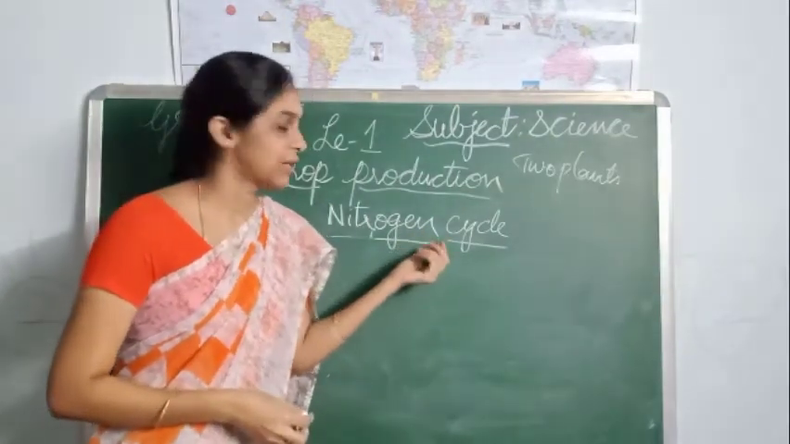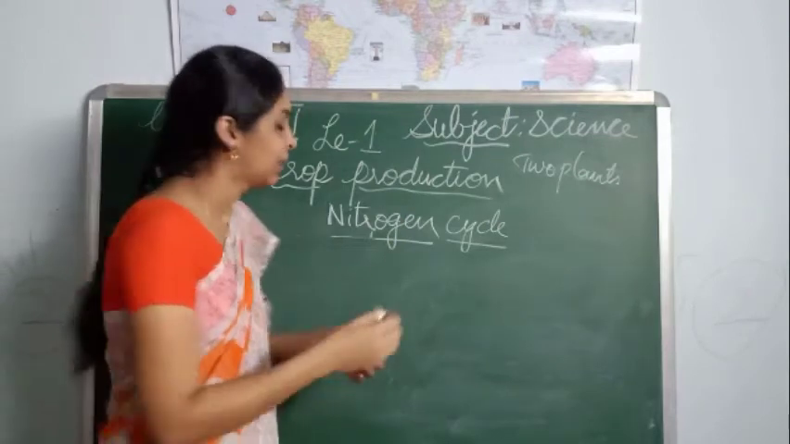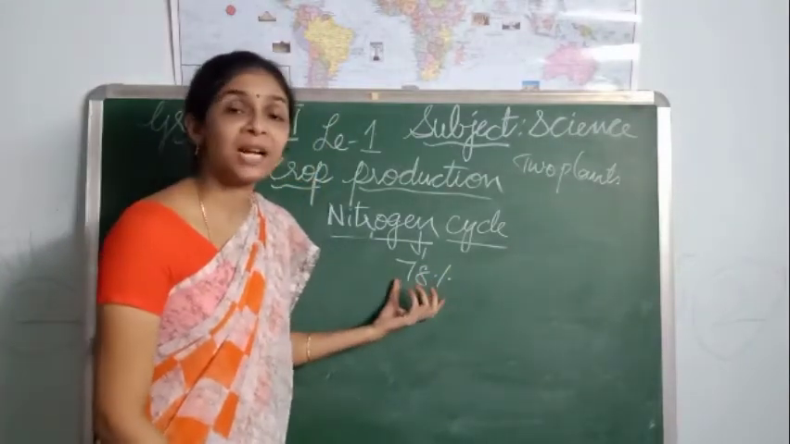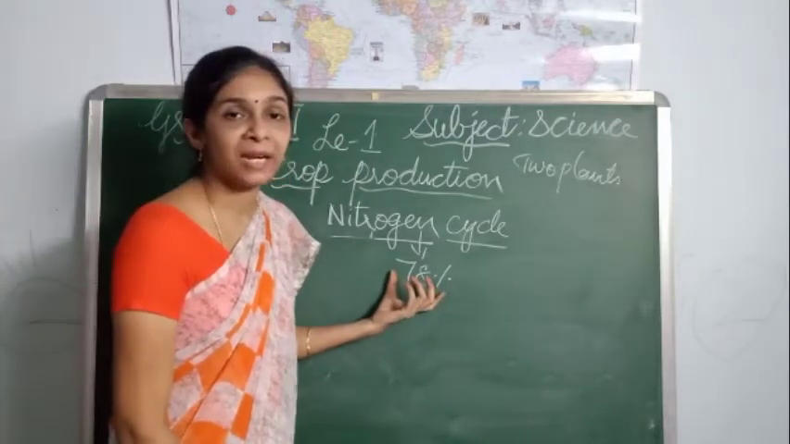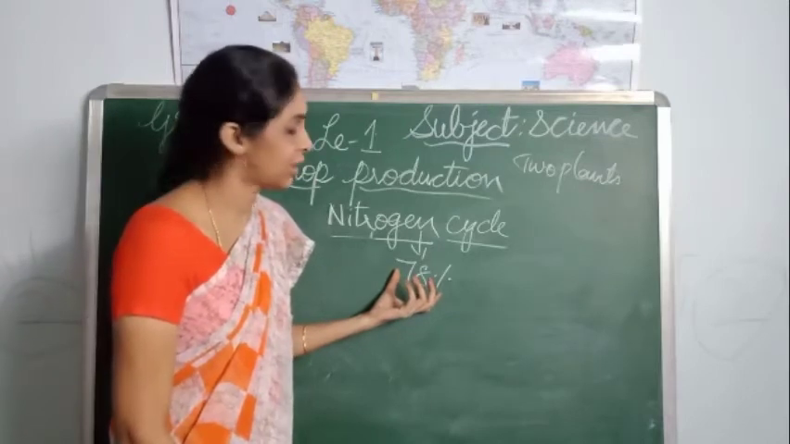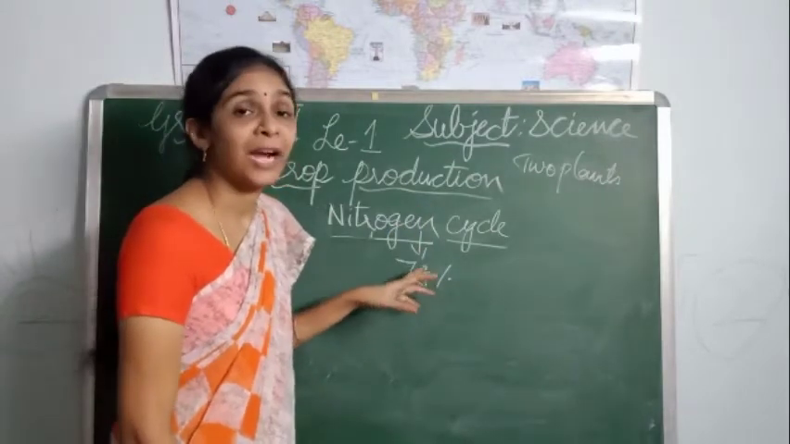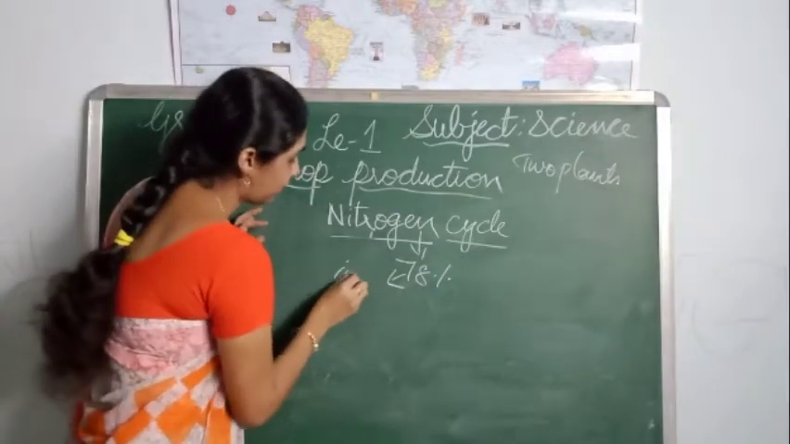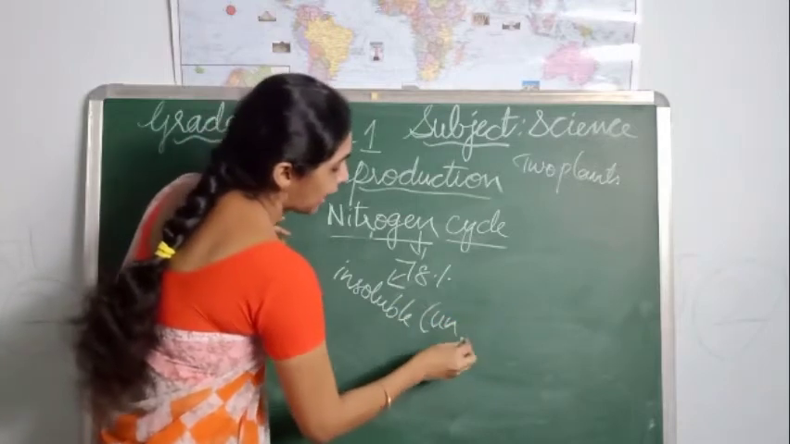Do you know, students, how much nitrogen is present in our atmosphere? About 78%. Is this total content of nitrogen available to us? That means, can we take this nitrogen directly like oxygen? Can we breathe nitrogen? No, we cannot take nitrogen directly, because nitrogen present in the atmosphere is in the insoluble form. Insoluble form means it is in the unusable, unavailable form.